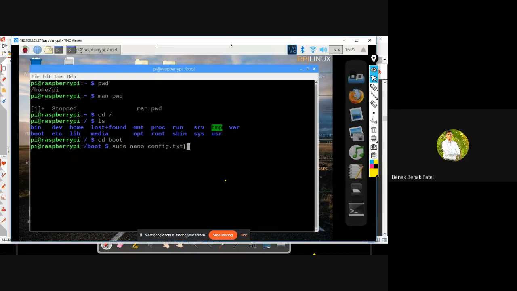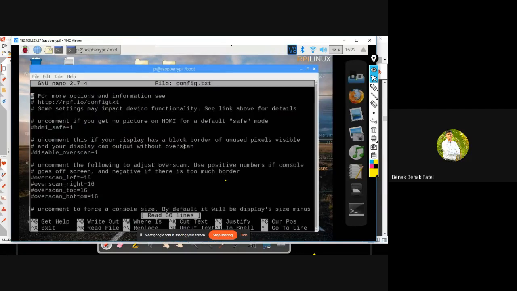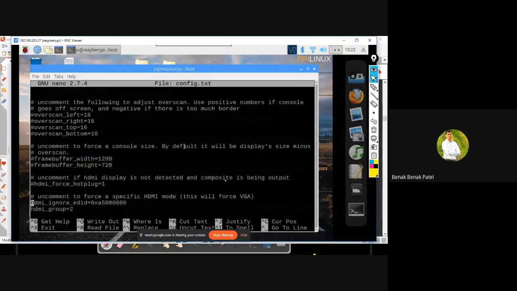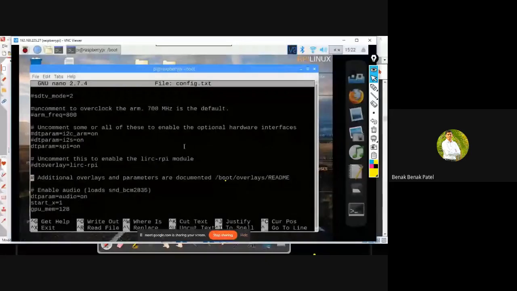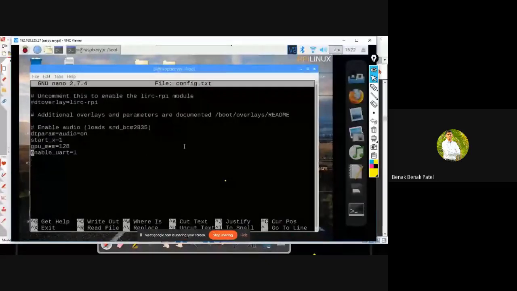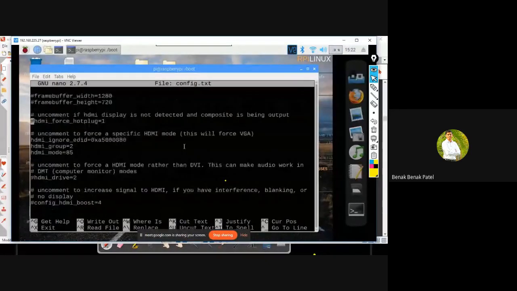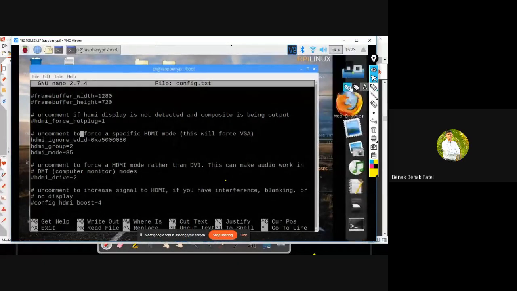After that, hit enter, and if I scroll down below, I think I lost it. Oh, okay, here. You will have this section that says uncomment to force a specific HDMI mode. This will force VGA.